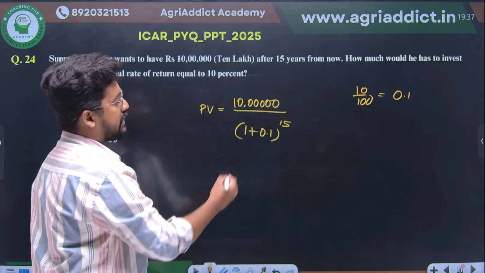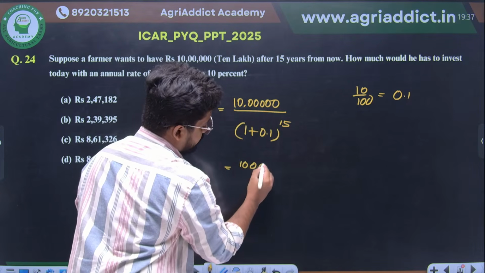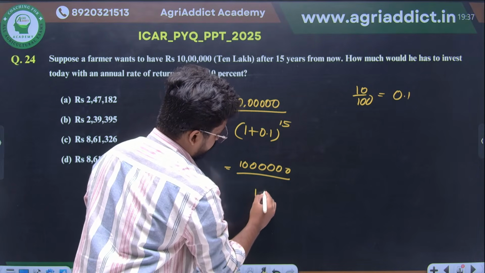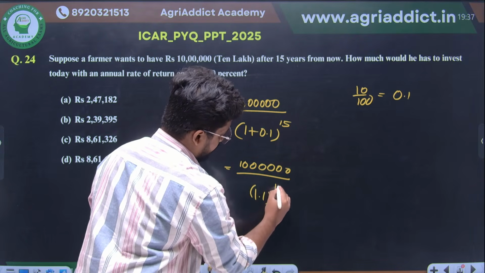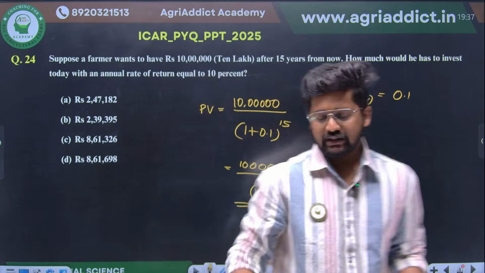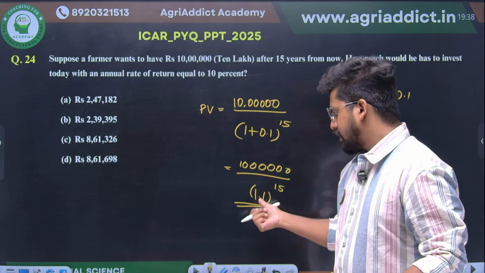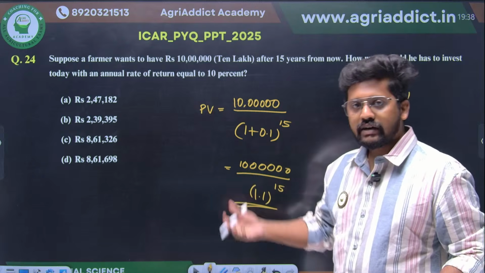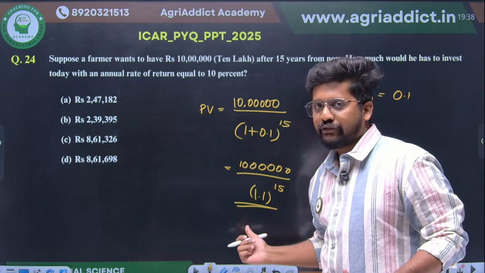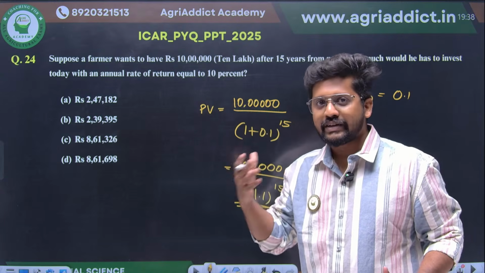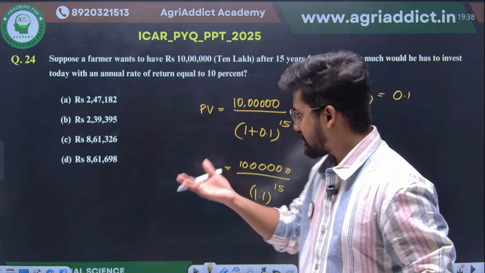So here is actually the issue. 10 lakh divided by 1.1 all raised to 15. This is your answer. But for this 1.1 raised to 15, as I have already told, if you want to calculate it by multiplying 15 times, you may not manage, unless you are good in mathematics, then it is fine.